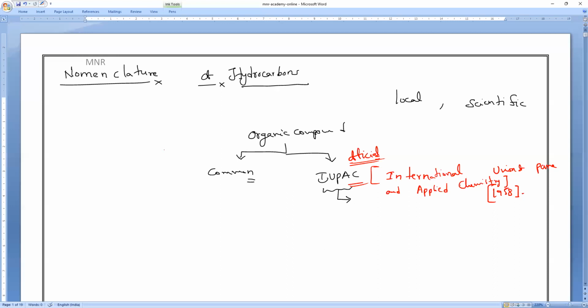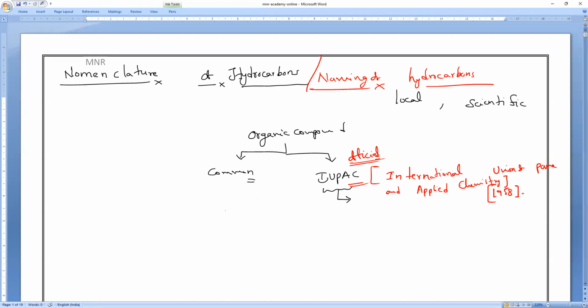Now, we are studying only the nomenclature of hydrocarbons, or we can say the naming of hydrocarbons. All of you remember? Based upon the number of carbons, they have given certain suffixes and prefixes.